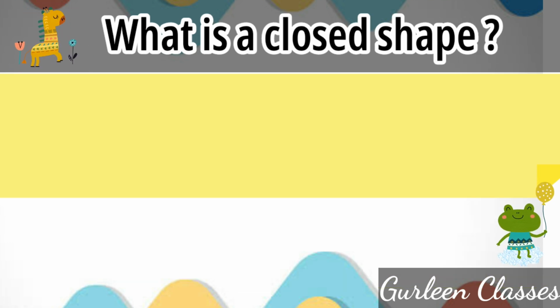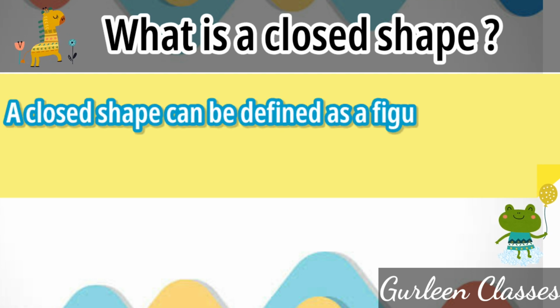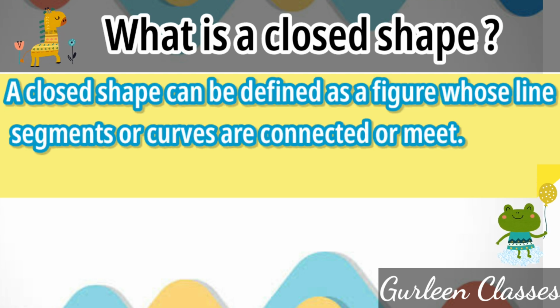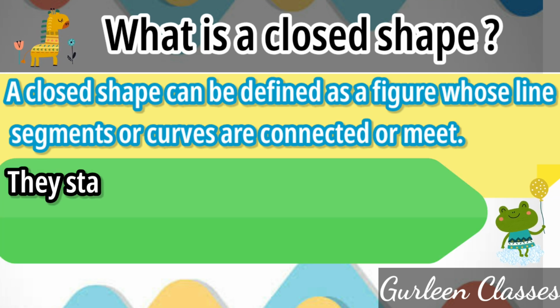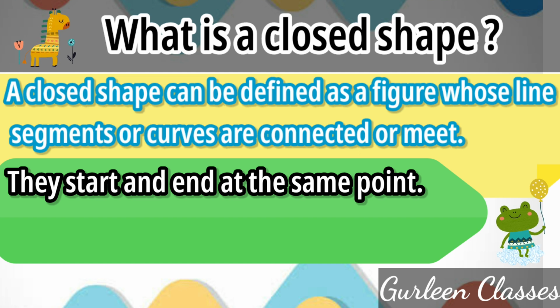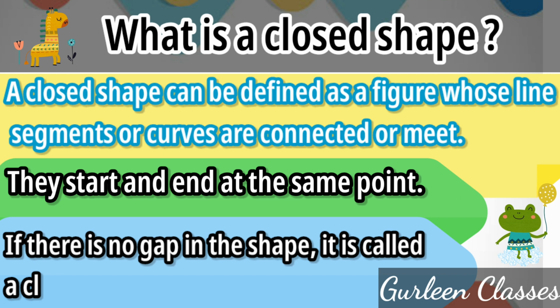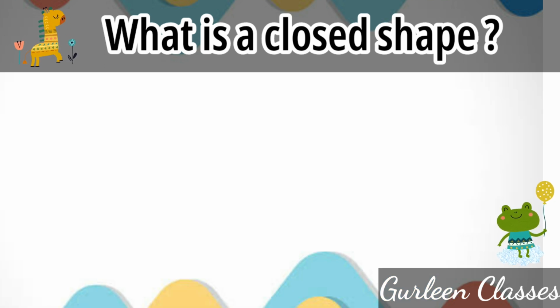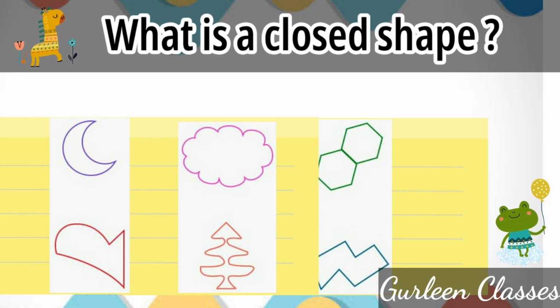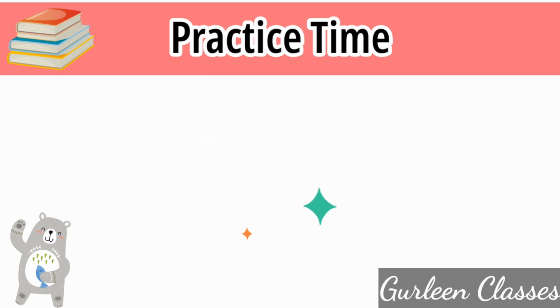Now, what is a closed shape? A closed shape can be defined as a figure whose line segments or curves are connected or meet. They start and end at the same point. In simple words, we can say if there is no gap in the shape, it is called a closed shape. So here are some examples of closed shapes which you can see. So as you can see, here figures are starting and ending at the same point and there is no gap in the shape. Now let's do some questions related to this topic.